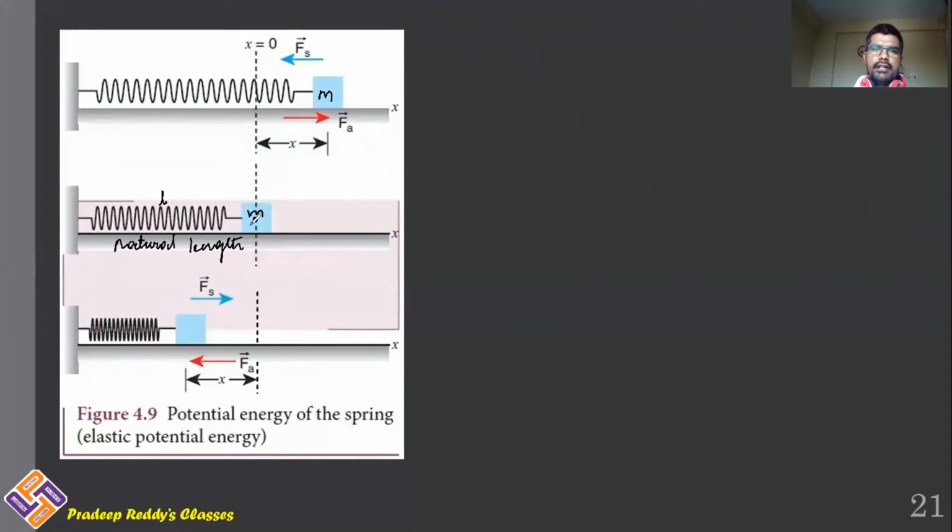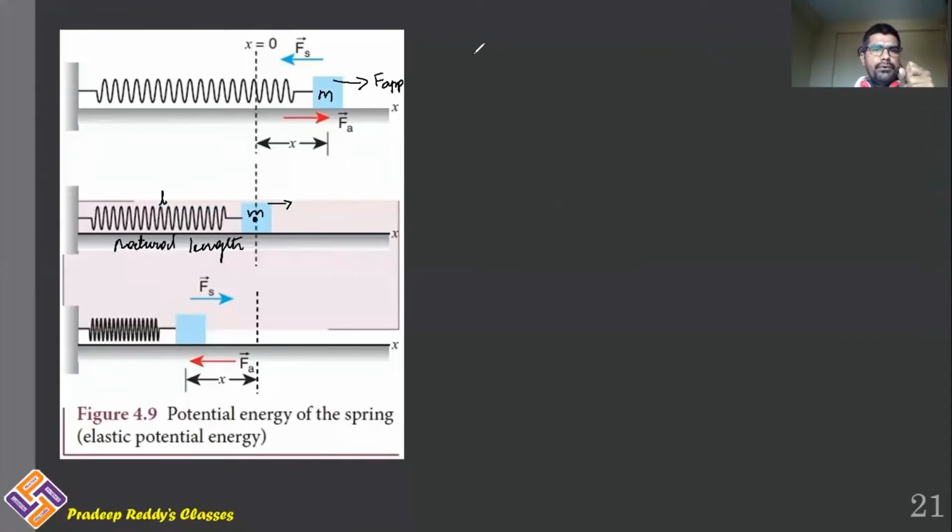Now you are applying some force on this mass outward. Like, you are elongating the spring outward. As you elongate the spring outward, the applied force is in this direction, to the right side. But what does the spring do? The spring will be dragging the mass towards it.